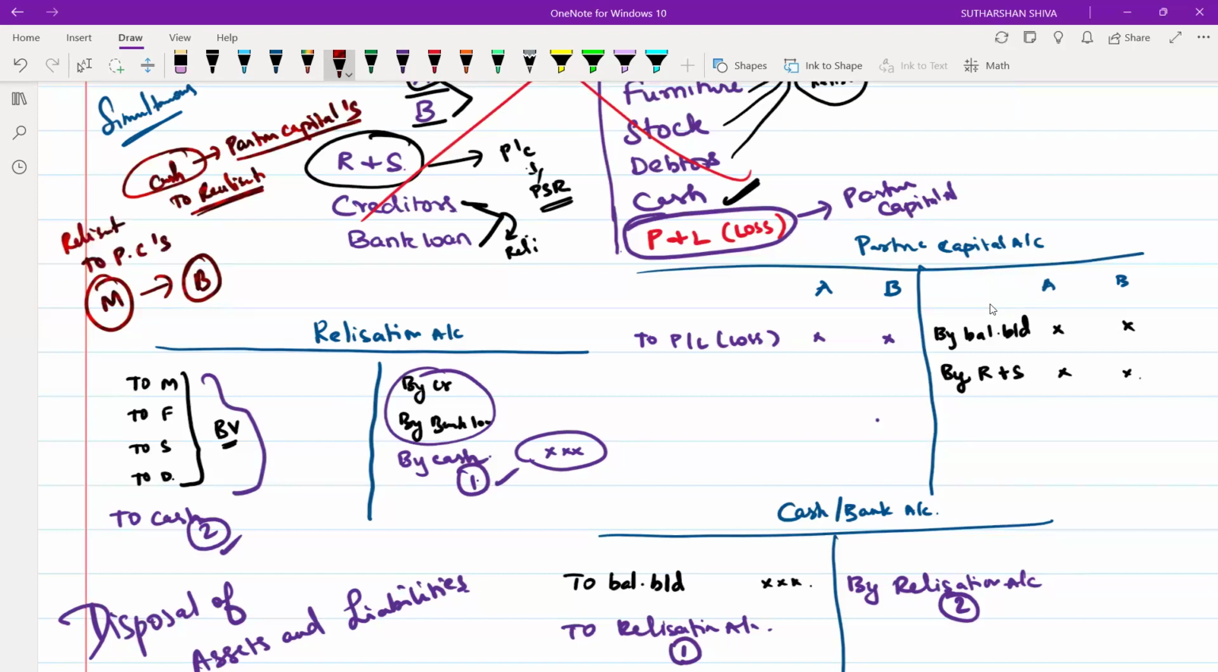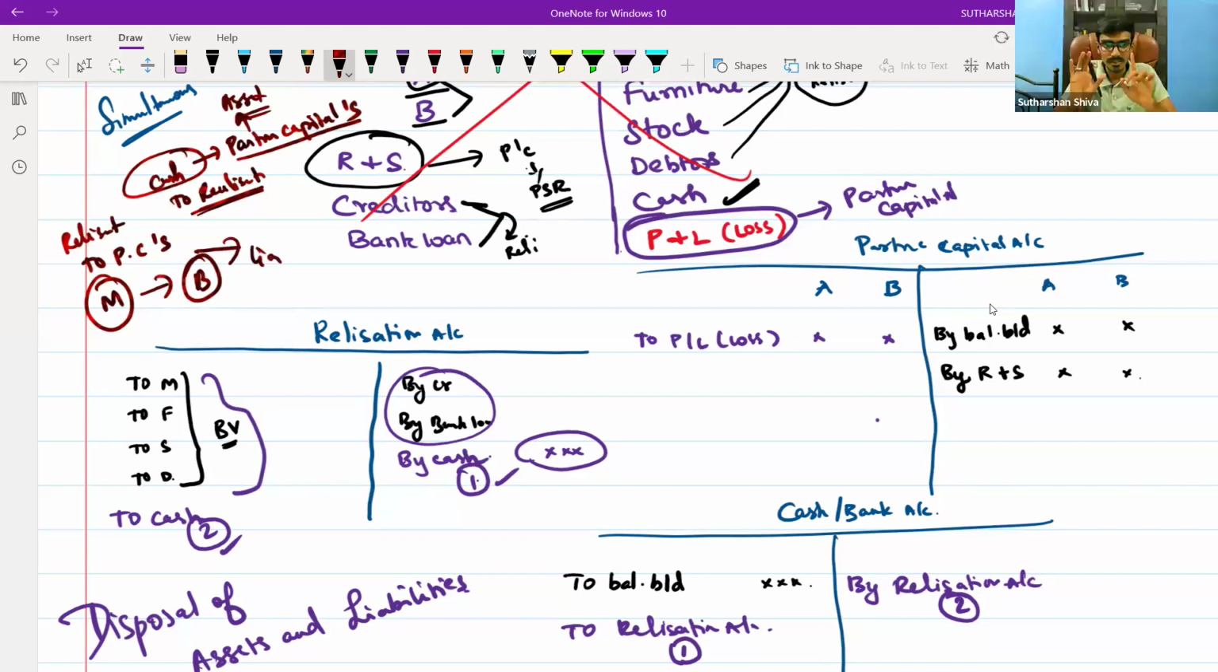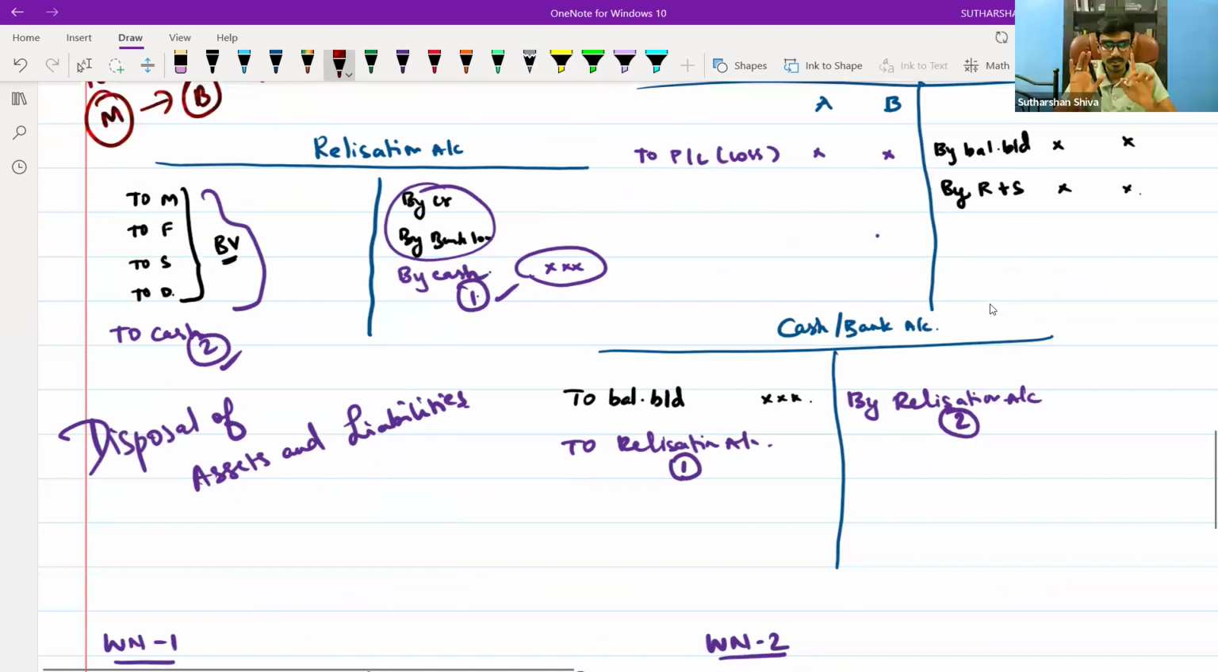Yes. Whatever is taken over, the third step is takeover of assets and liabilities by the partners. This will be your third step in the dissolution problem. Next, come to your fourth part. The fourth part is another important part.